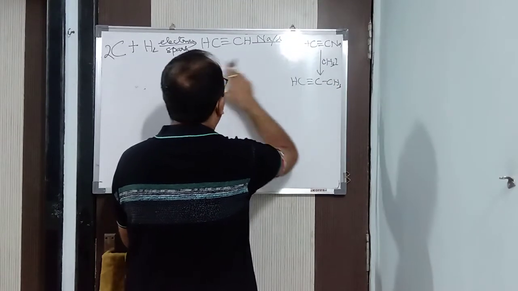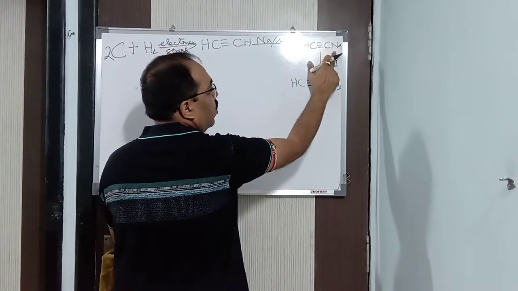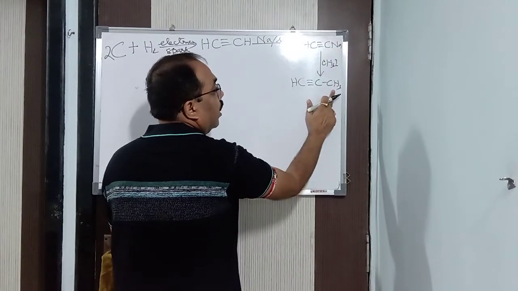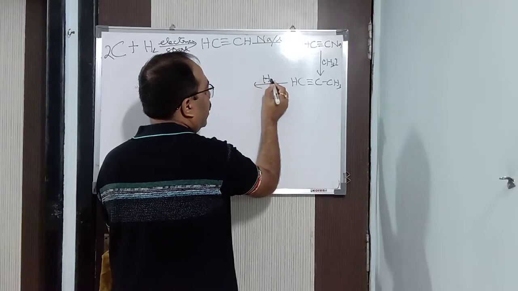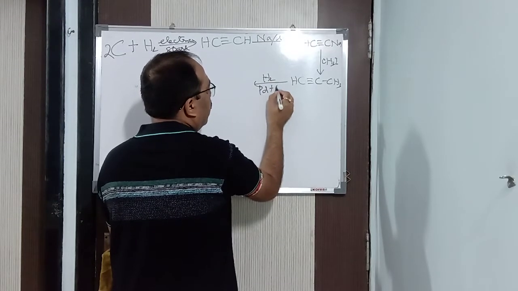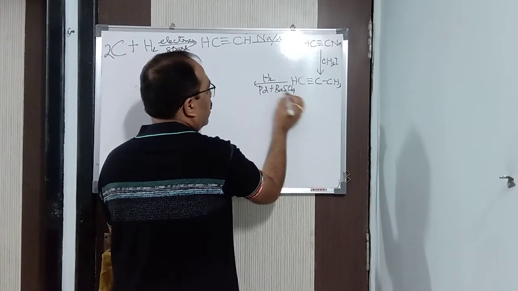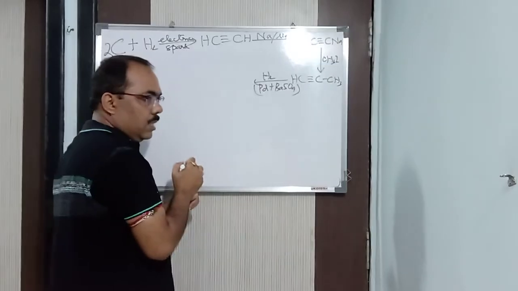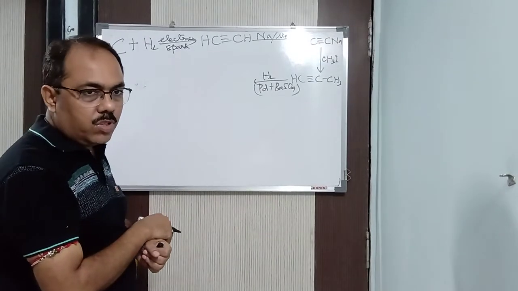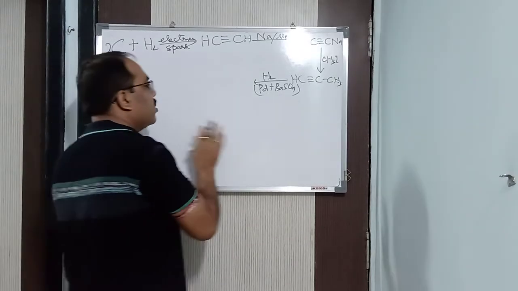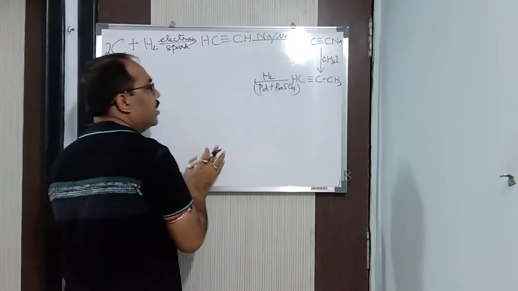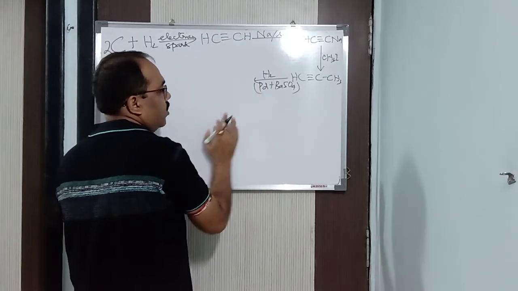So what do we get here? We get acetylene. This is your sodium acetylide and this is your propyne. Now propyne I will react with hydrogen. I will go for reduction in presence of Pd plus BaSO4. This is otherwise known as Lindlar's catalyst. Here we are doing the reduction process, but we can check the reduction process.